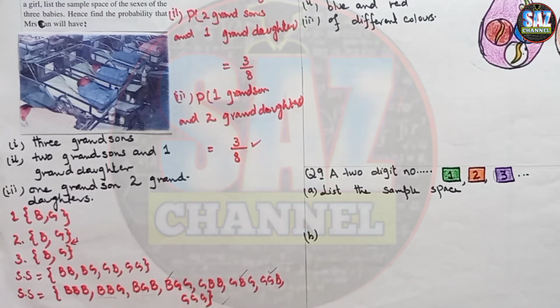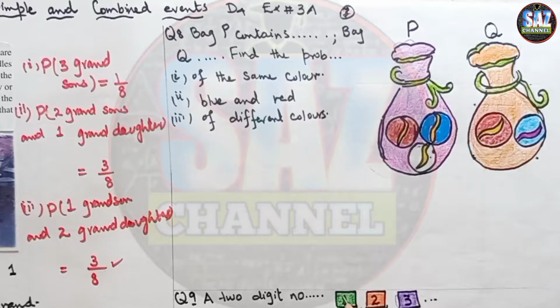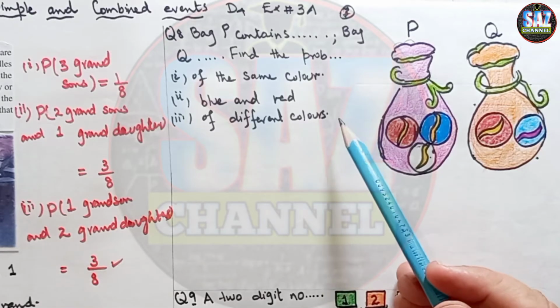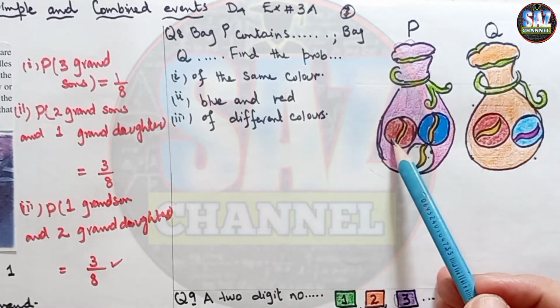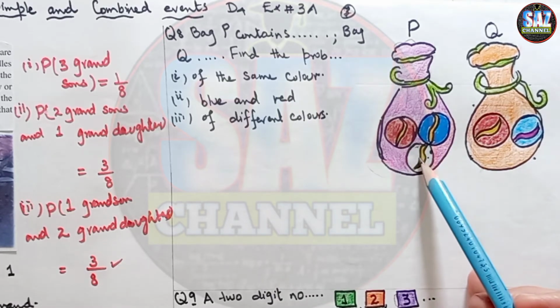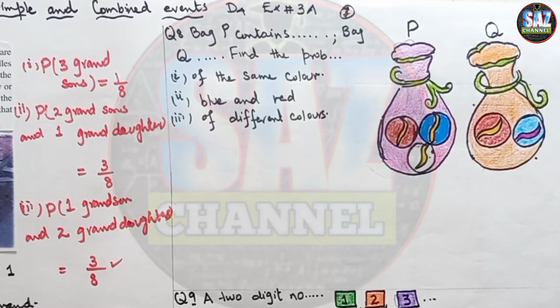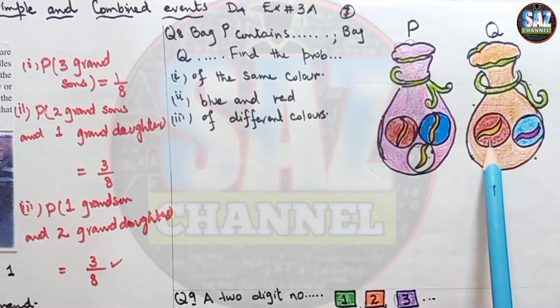And let's move to question number 8, and let's read the question from the book. Question 8 says, bag P contains a red, a blue and a white marble, and bag Q contains a blue and a red marble.